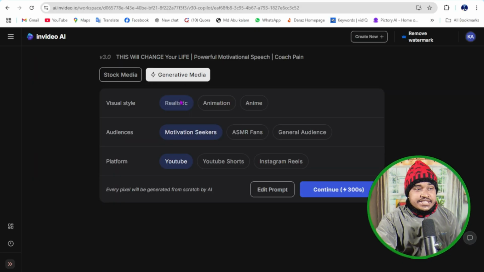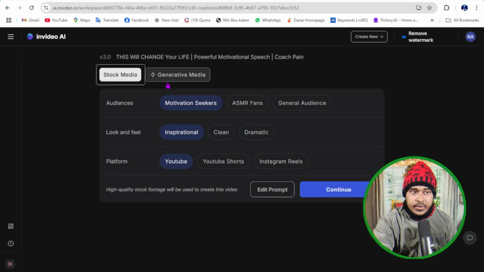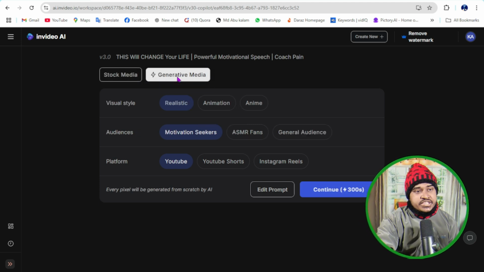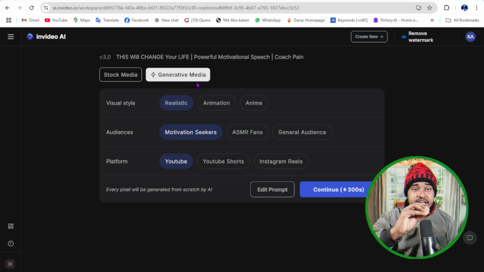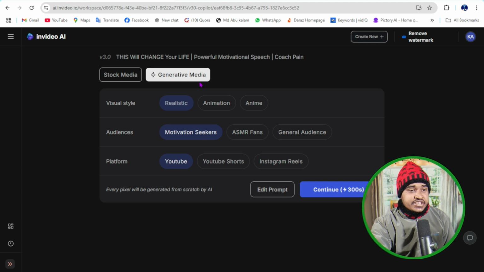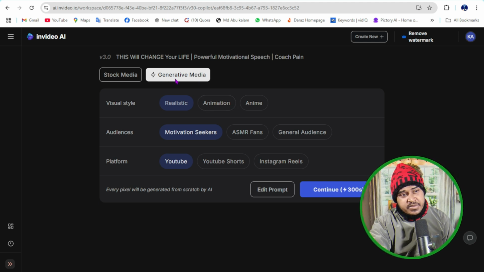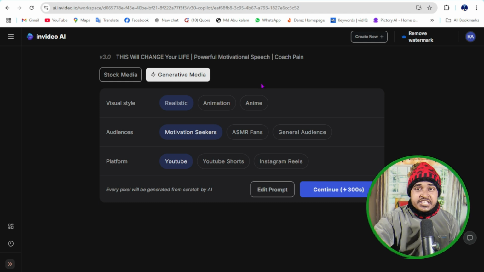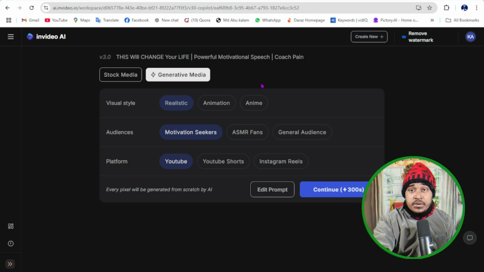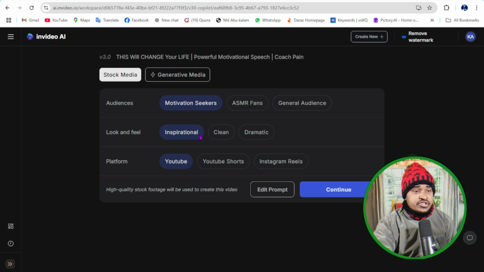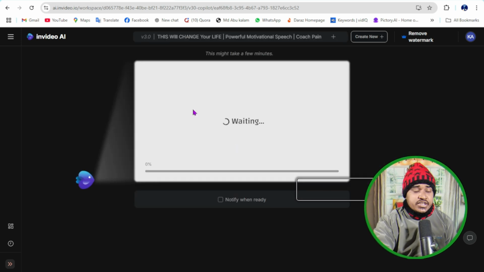Then you need to select stock media for a free account. If you have a paid account, just click on generate generative media, because this is a real-time AI creation method. If you select this method, this AI tool creates images instantly only for you using AI. Then motivational speaker, inspirational, YouTube. Okay, this is good. Then click on continue.